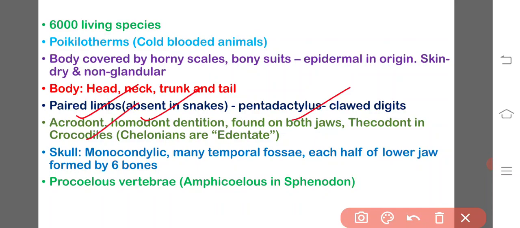One more speciality: the chelonians, meaning all the tortoises, terrapins and turtles, do not have any teeth. Teeth are absent, and the jaws are supported with a horny sheath.